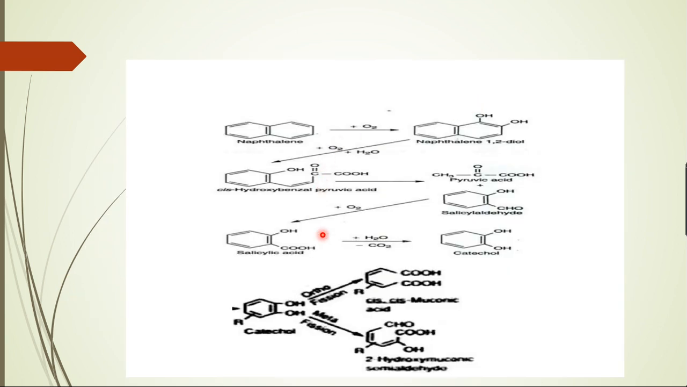Look at this figure: here is a naphthalene compound. Finally, you are going to get a catechol by degradation, and this catechol is further cleaved into muconic acid and other muconic acids, which are again cleaved, giving rise to acetyl CoA compounds. So this is how the benzene nucleus is degraded into catechol compounds. It may be chlorocatechol or protocatechuic acid, whatever it may be.